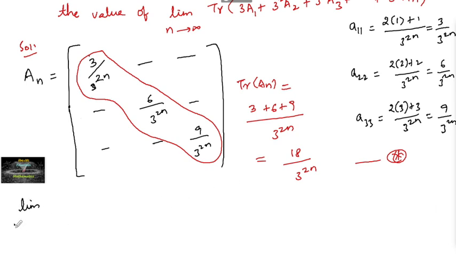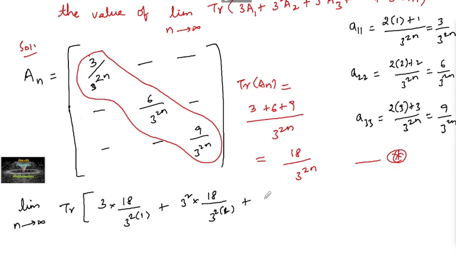So limit n tends to infinity of trace of 3 times A_1. A_1 is nothing but 18 upon 3 to the power of 2 into 1, plus 3² into 18 upon 3 to the power of 2 into 2, plus 3³ into 18 upon 3 to the power of 2 into 3, and so on.